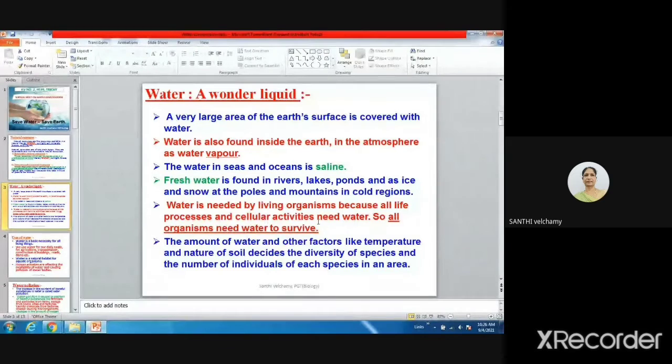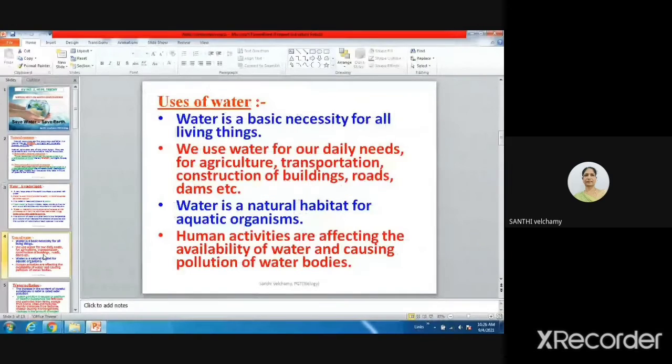Okay, children, what you told, all living organisms need water for various activities. Everybody recollected very nicely the uses and the need of water. So once again, let us recollect all the uses of water. Water is the basic necessity for all organisms. Without water, no organism can survive. We use water for our various daily activities, for bathing, for watering the plants, for cleaning the utensils. For all the daily needs we need water.